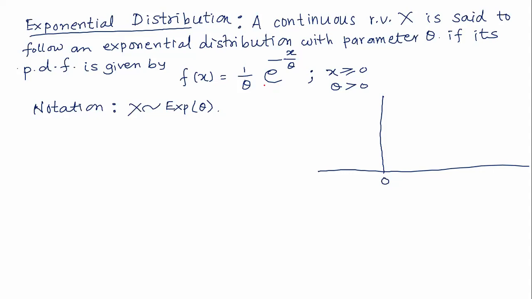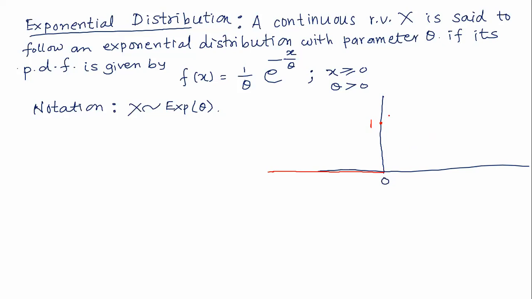Now let us take theta equal to 1, so f of x is e to the power minus x for x greater than or equal to 0. When x is from minus infinity to 0, f of x is 0, and from 0 to infinity, f of x is e to the power minus x. Suppose x equal to 0, then f of x is e to the power minus 0, which is 1.